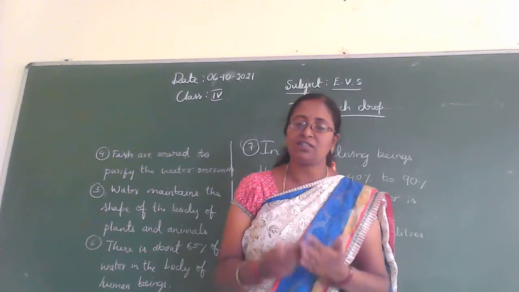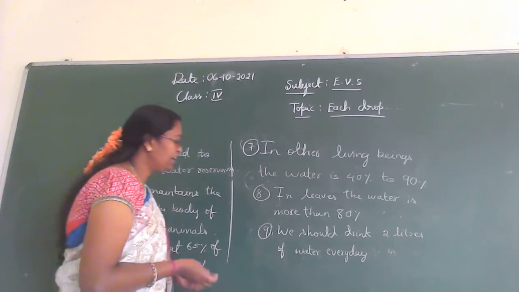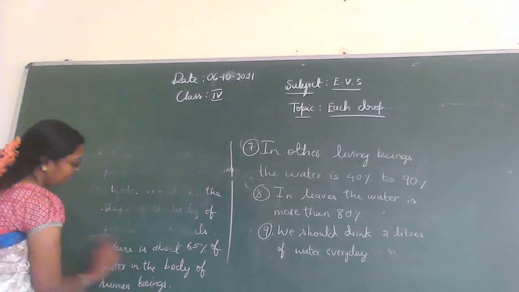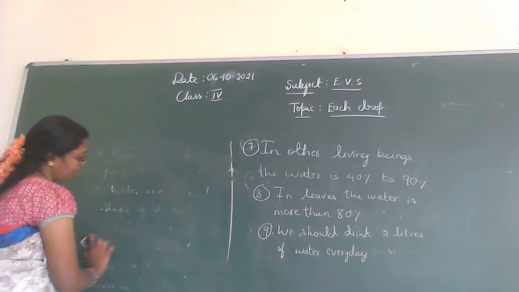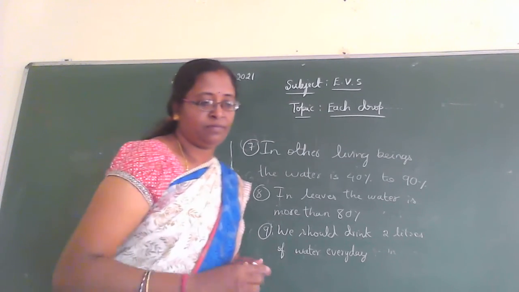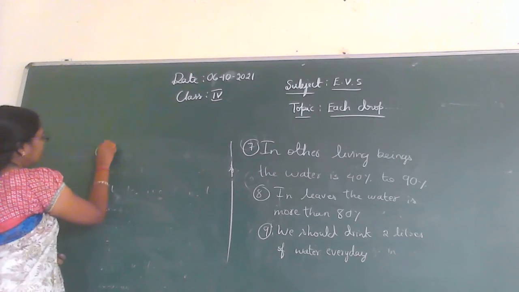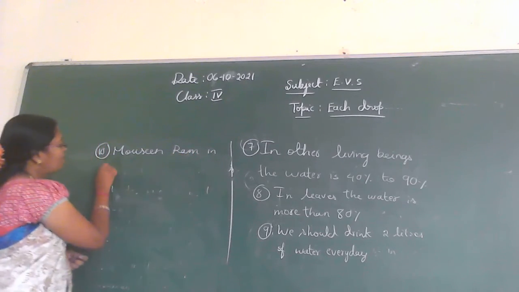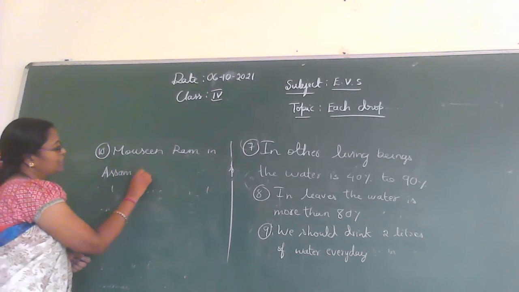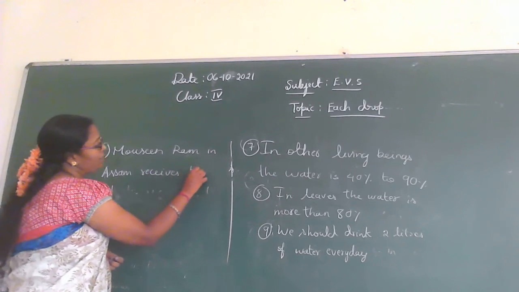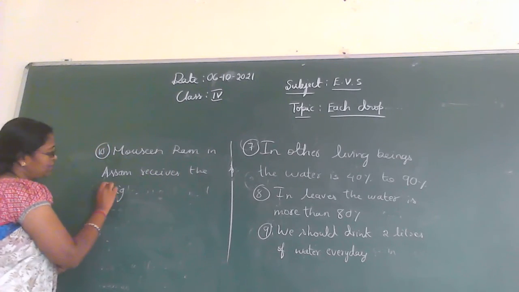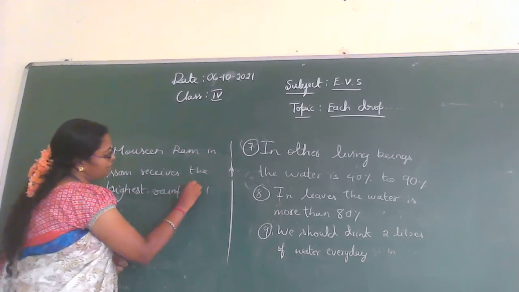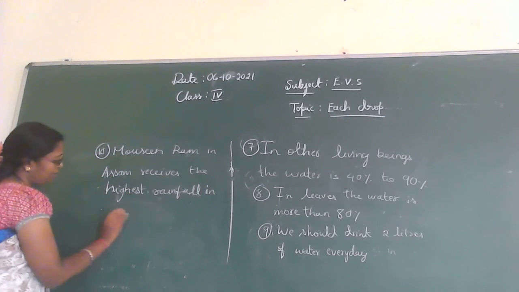It receives the highest rainfall in India. Mawsynram in Assam receives the highest rainfall in India.